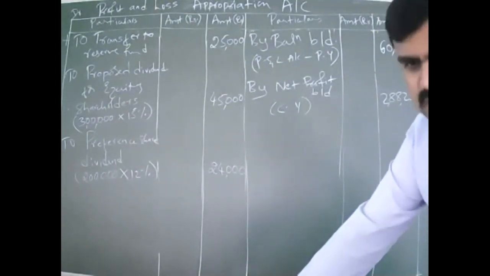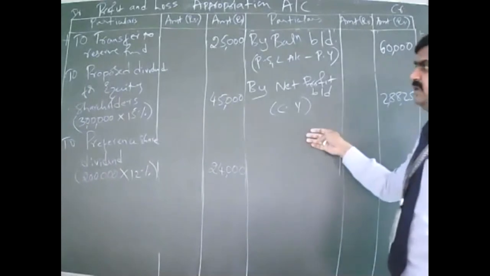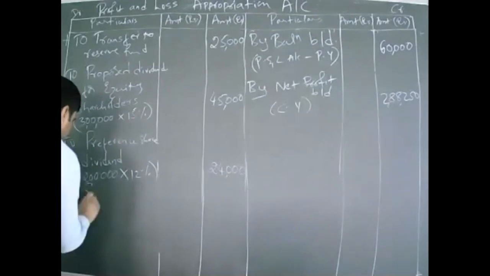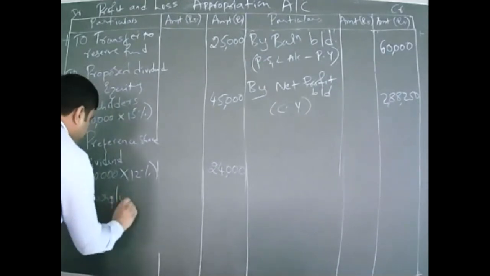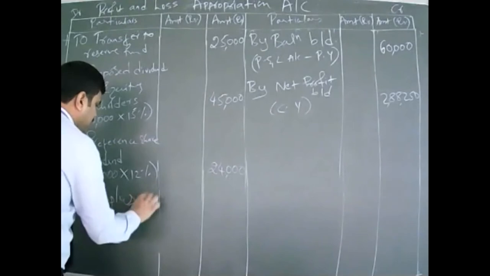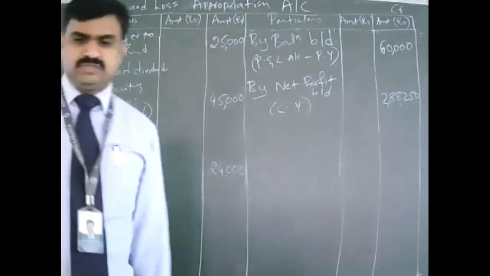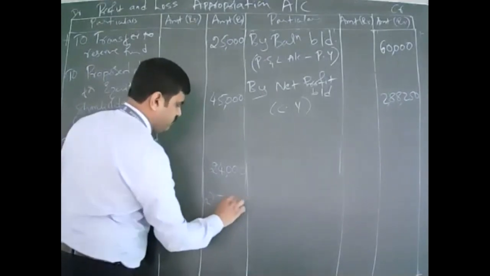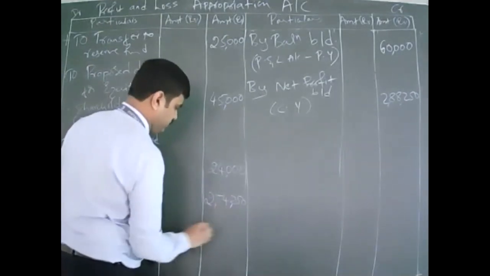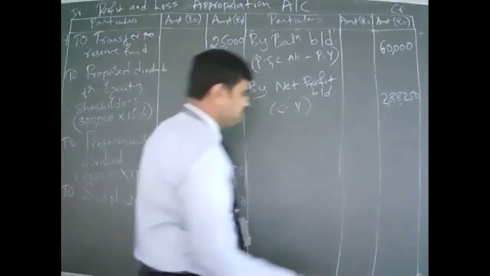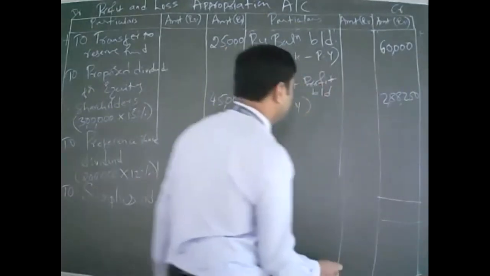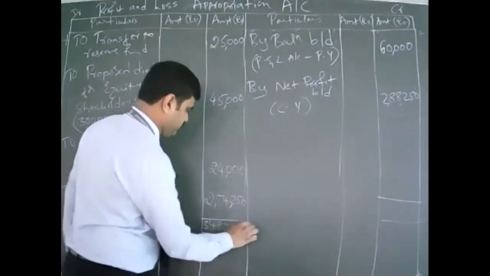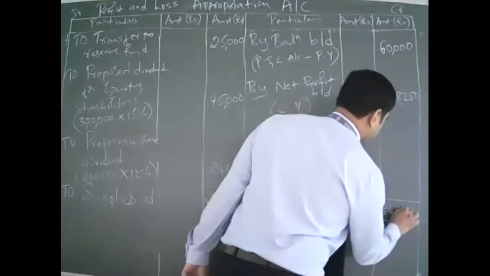Surplus. That means your income is more than your planned expenses. So surplus carried down, how much? 2,54,250. What is the total? 3,48,250.